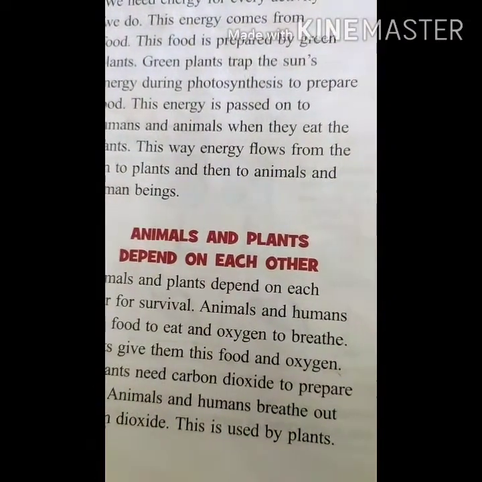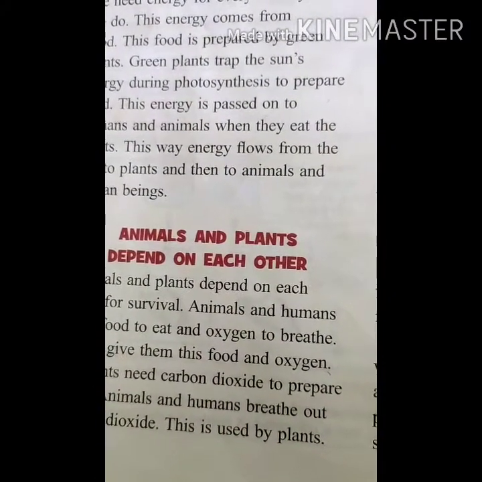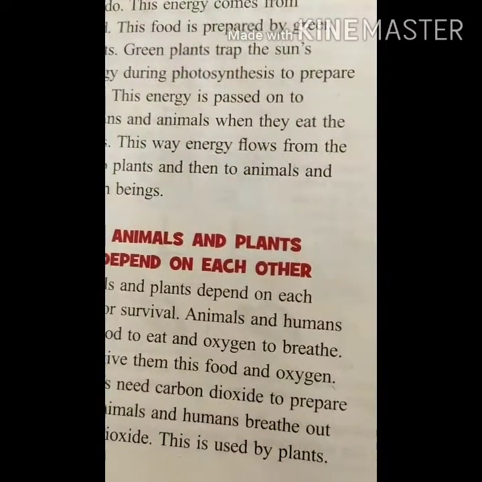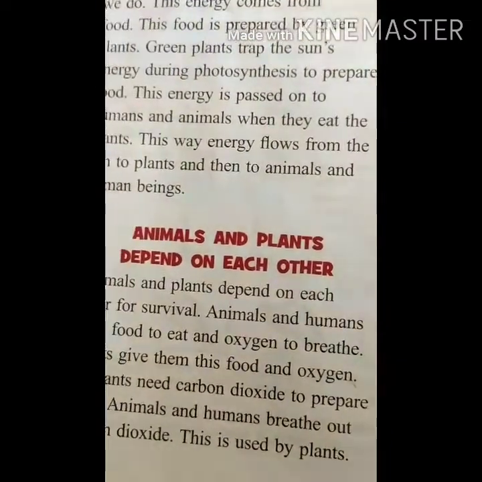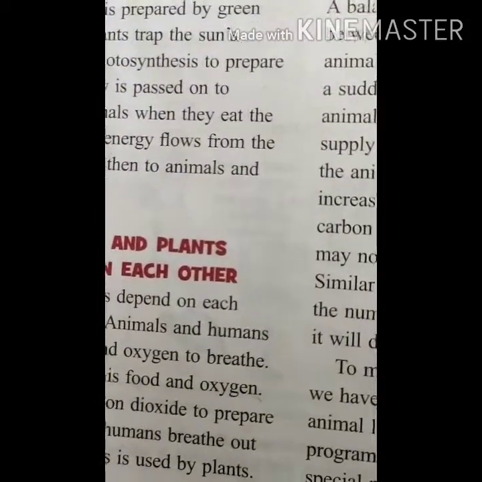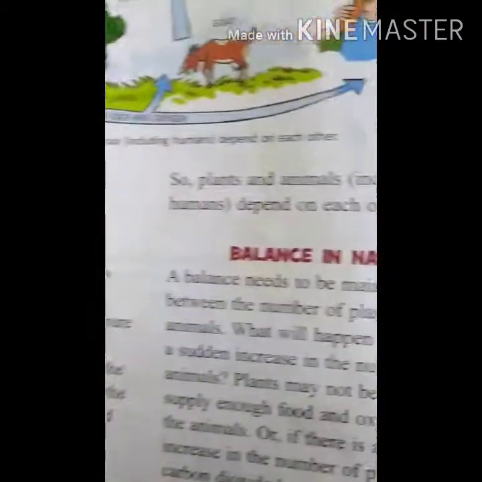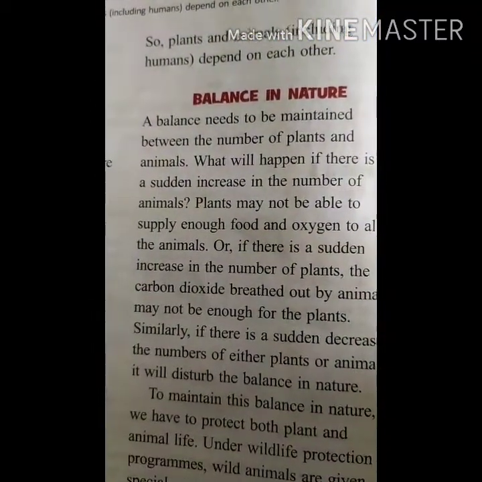Yes, and carbon dioxide is very important for the plants because they can prepare their own food with the help of carbon dioxide, water, sunlight and chlorophyll, and that process is called photosynthesis. Exactly. Yes, now you can understand all the things. Yes, children. Next one is balance in nature.